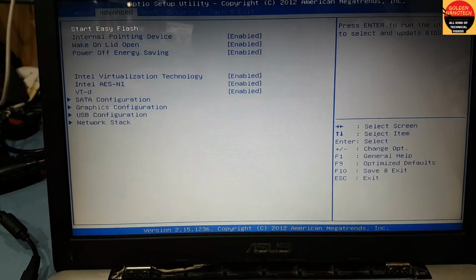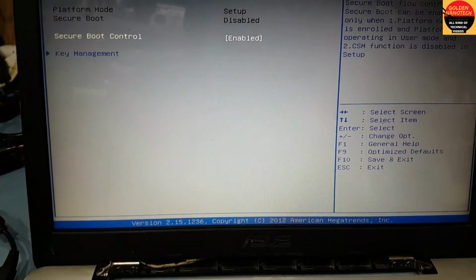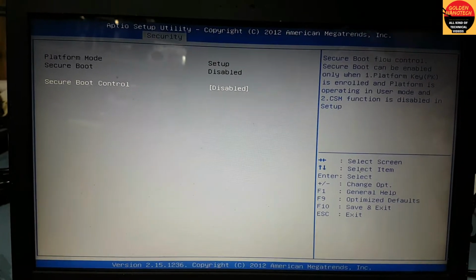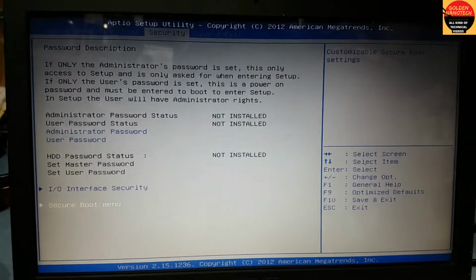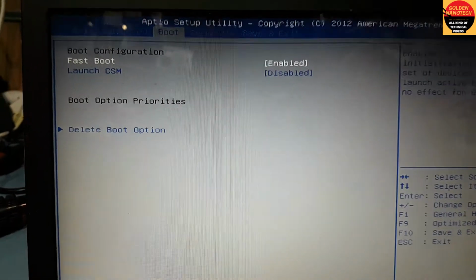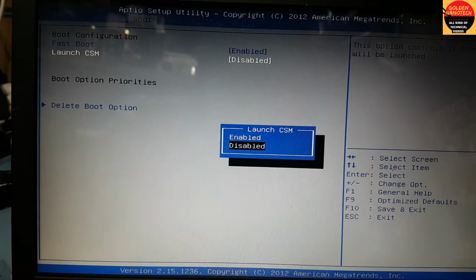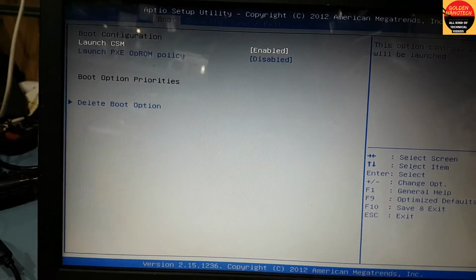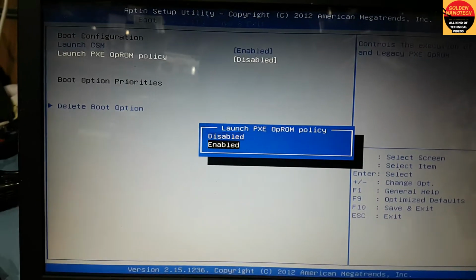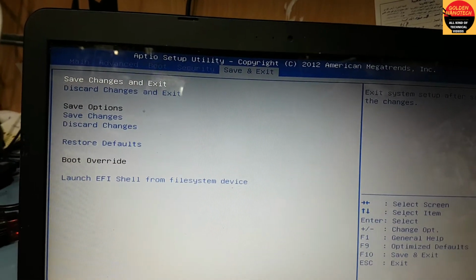You have to go in the security and go down to secure boot, and you can see here the secure boot is enabled. You have to make it disable, and go back, escape, go to boot, and you can see here the first boot, enable launch CSM boot is disabled. You have to make it enable, and then go back, save change and exit.